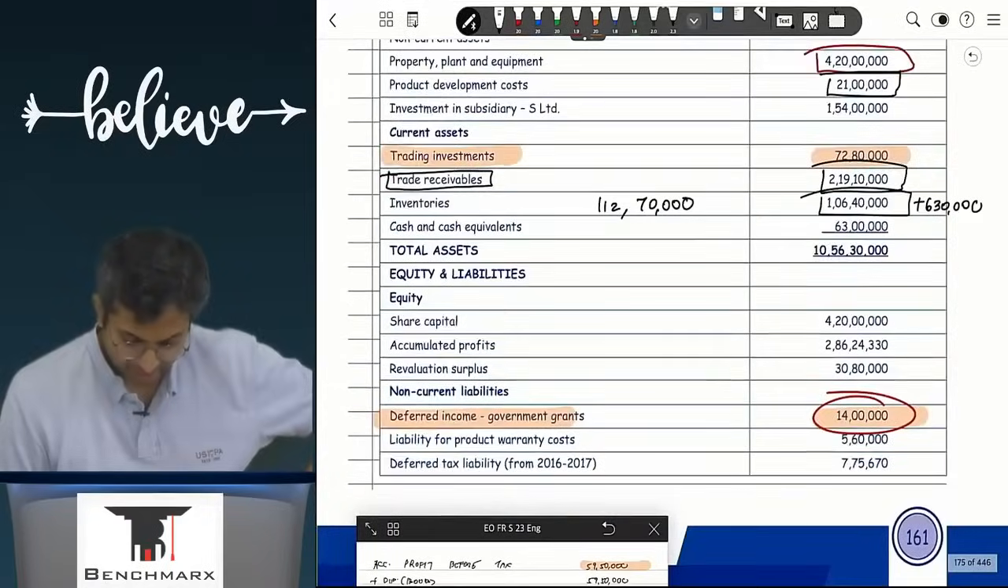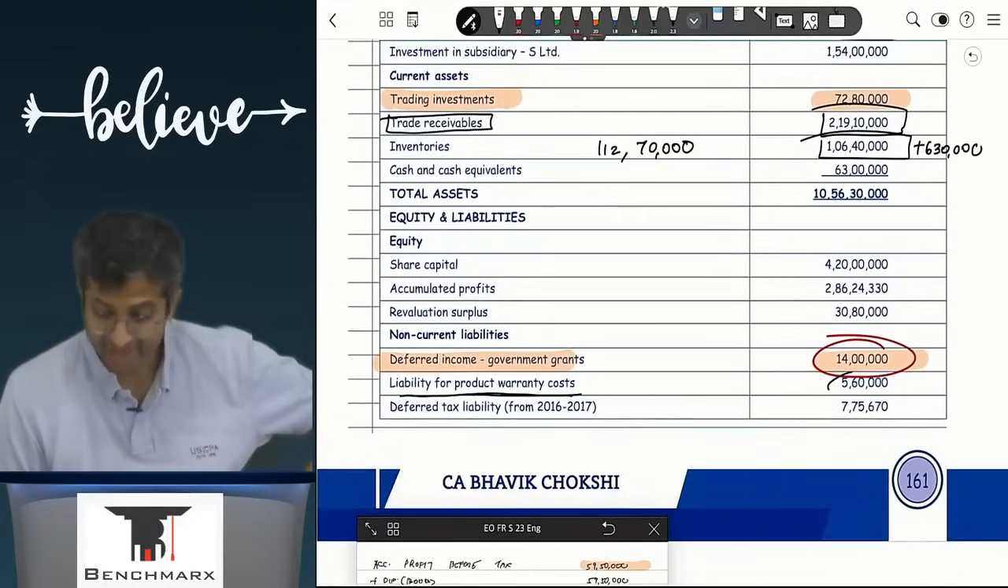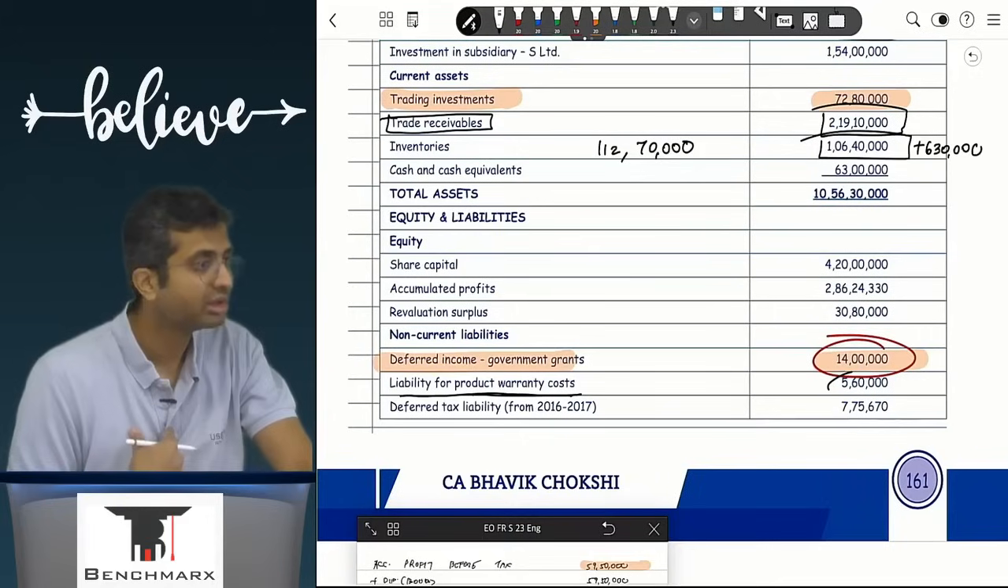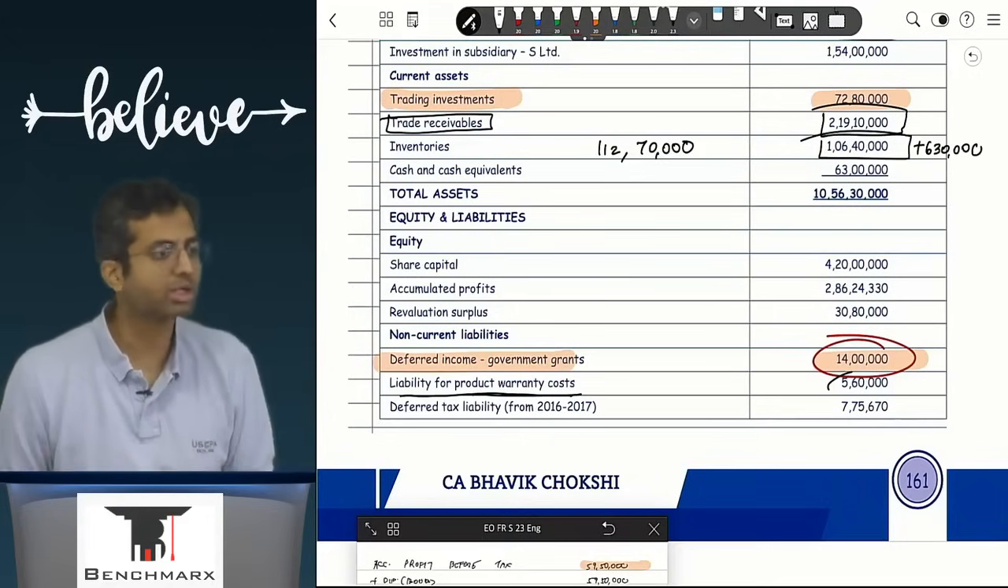But let's look at the balance sheet. Can I say liability for warranty, product warranty, is 5 lakhs? Sir, that was 178 only. 178 was as on date. I mean, 178 is for the year. 5,60,000 is the total warranty as on date.